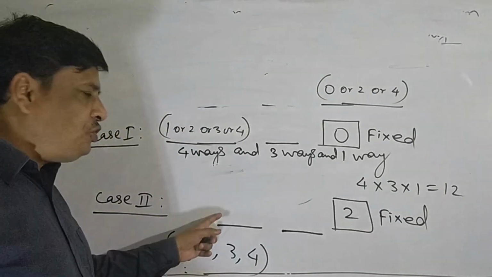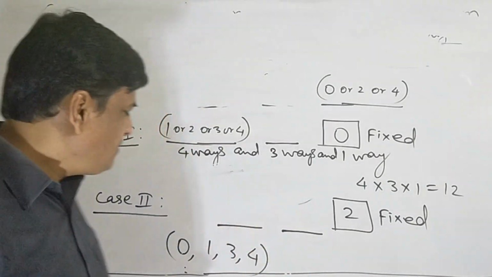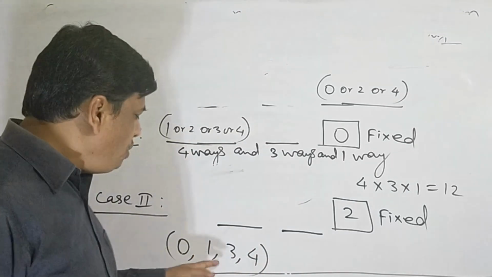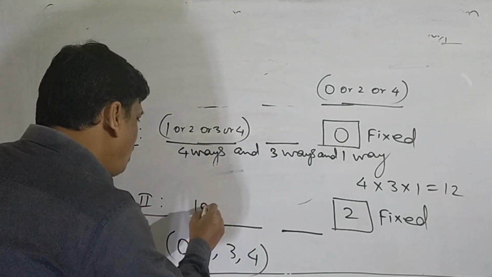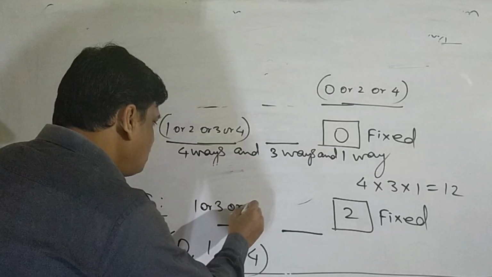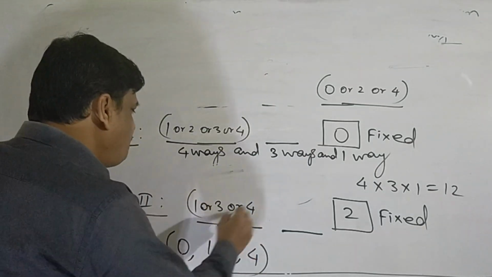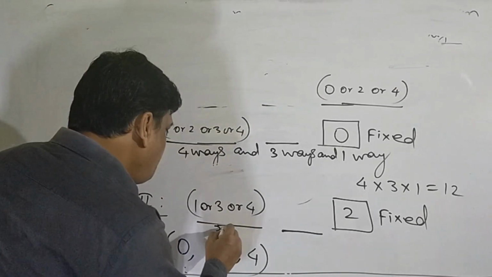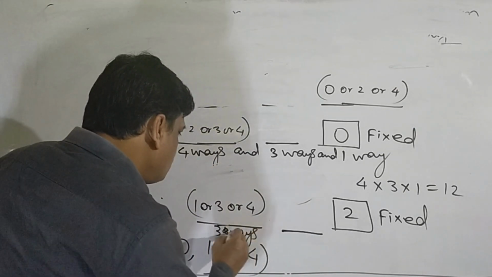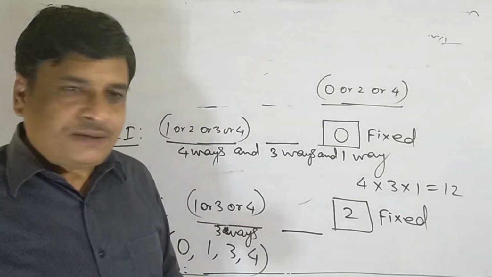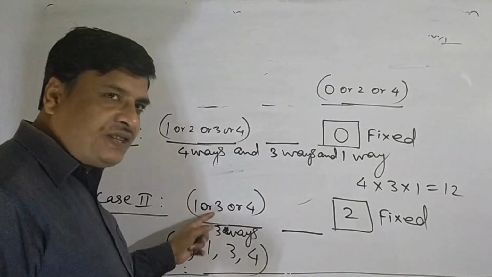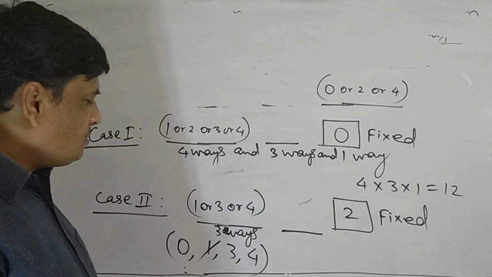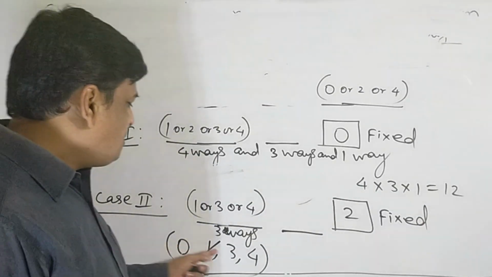So 0 is not useful for the 100th place. Then what are useful for the 100th place? We can use 1 or 3 or 4 at the 100th place. So there are 3 ways of filling the vacant place 100. After filling this place, suppose this place is filled up by the digit 1, then